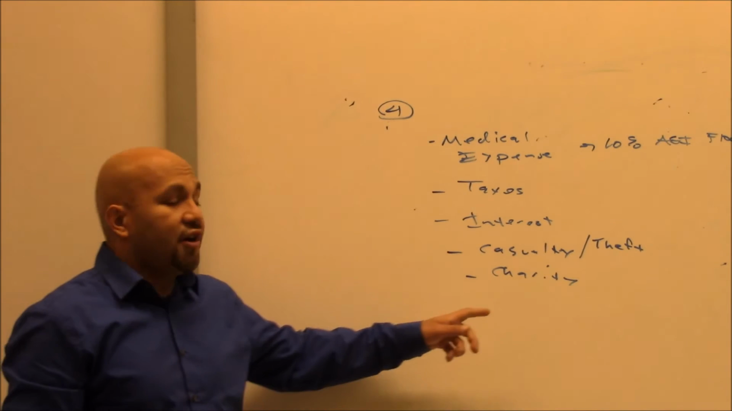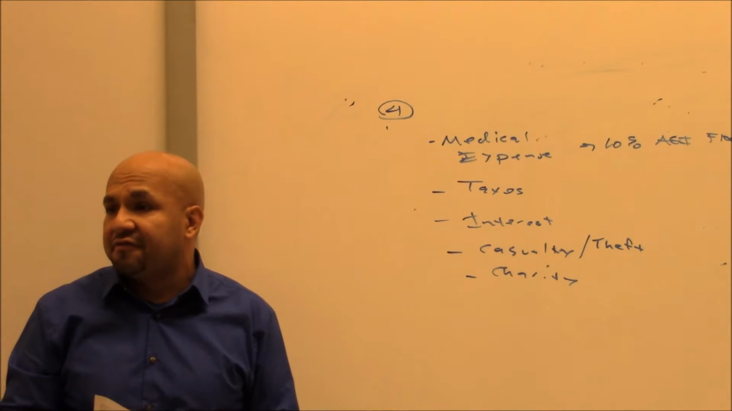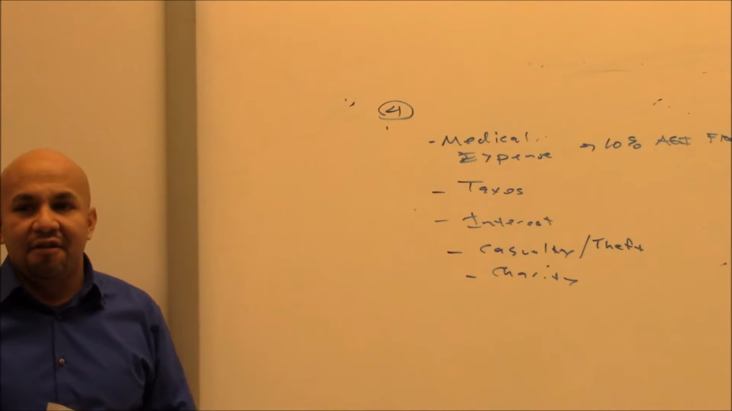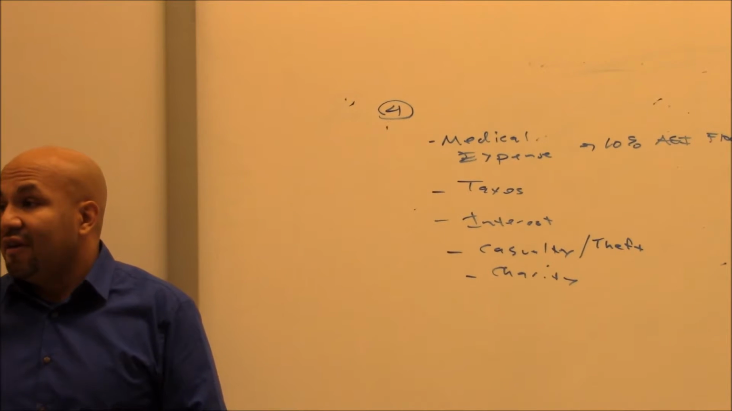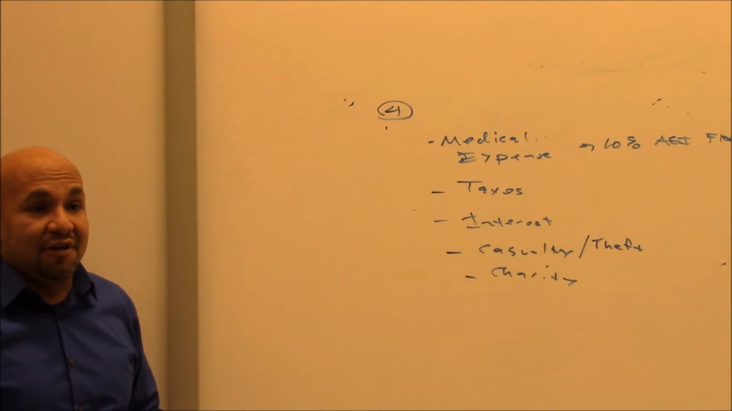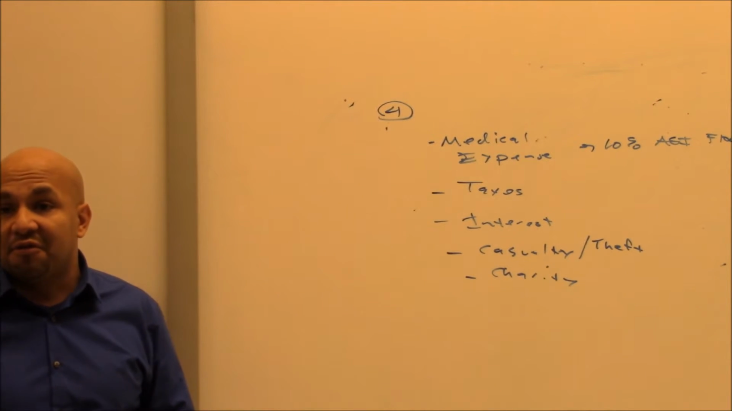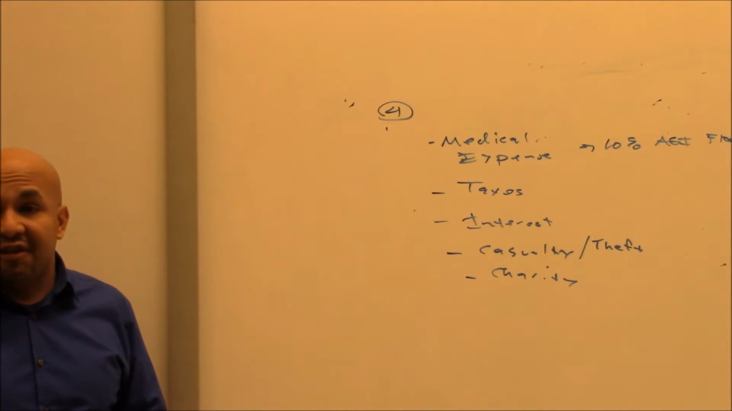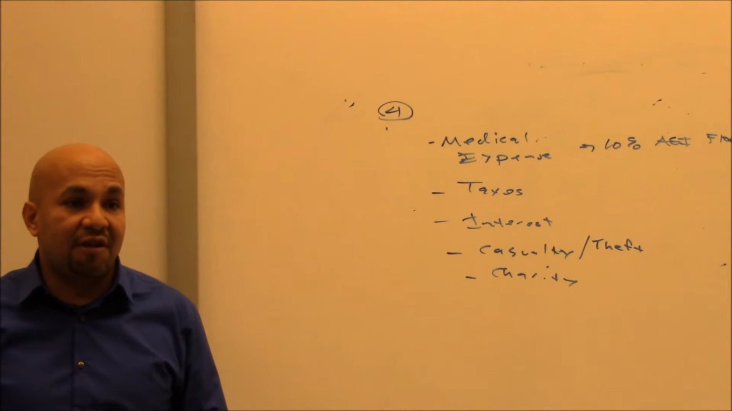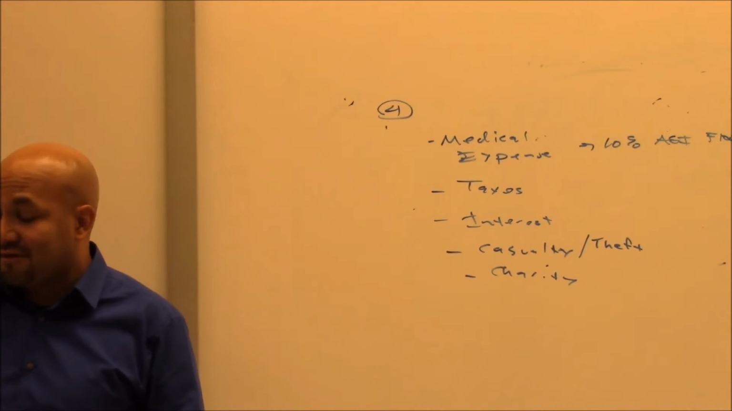Any limitations regarding charity in terms of AGI? There's an AGI ceiling, right? For charity, the maximum amount that you can deduct is 50% of your adjusted gross income. If it's limited, then whatever's disallowed can carry forward for up to 5 years.